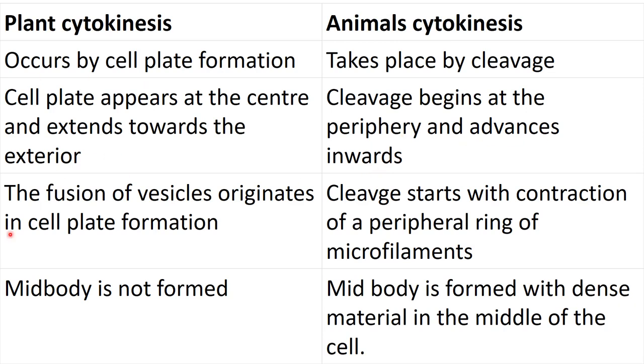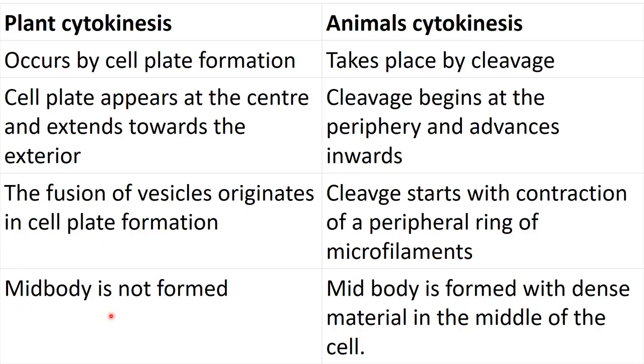In plant cytokinesis, there is fusion of vesicles which originate from the Golgi body. Okay, so the fusion of vesicles results in cell plate formation, and these vesicles after their fusion form the cell plate here in plant cytokinesis, right? But in animal cytokinesis, cleavage starts with contraction of a peripheral ring of microfilaments. Microfilaments, you can say, are a type of cytoskeleton, okay, present in the peripheral ring. So it starts with a contraction in that.